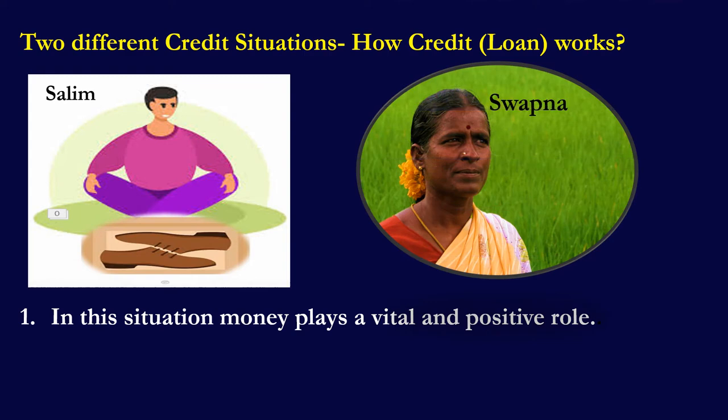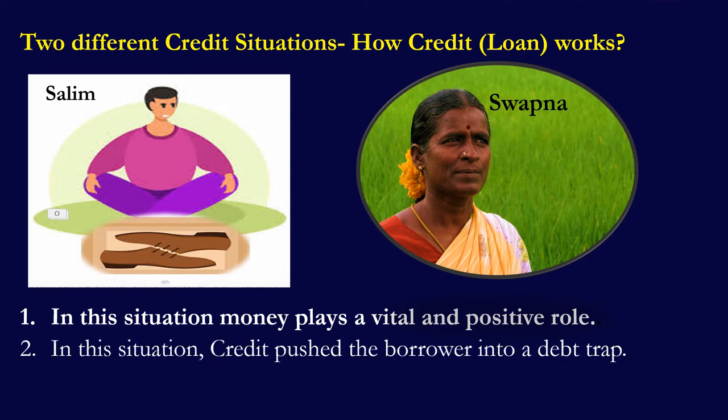Another example is of Sapna. Sapna is a small farmer. She took a loan from the moneylender for cultivation of groundnuts. But due to crop failure, she was unable to repay the loan. Thus, next year again she took a fresh loan for cultivation and to repay the old loan. But unfortunately, this year too she did not earn enough to cover the old loan. And she was caught in a debt trap. She had to sell a part of her land for paying off the debt.